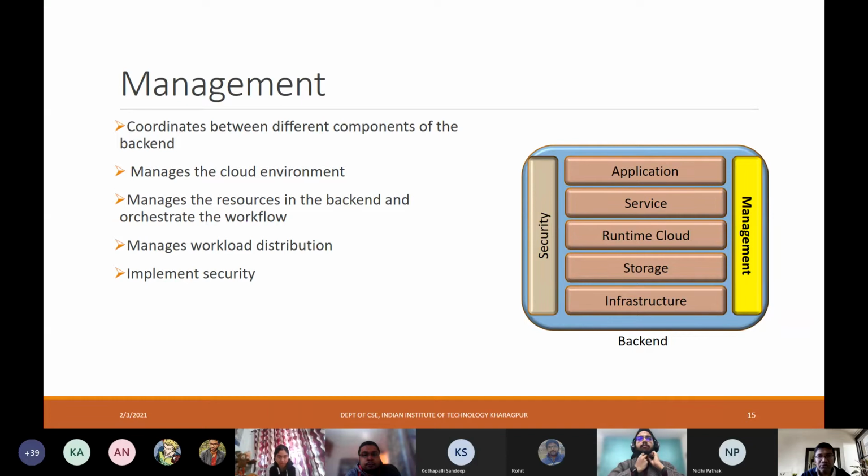So it manages the workflow distribution and implements security. All of these different types of management tasks, governing the different functionalities in the different layers like application, service, runtime cloud, storage, and infrastructure, are taken care of by this management layer.